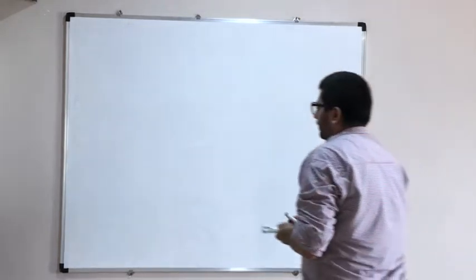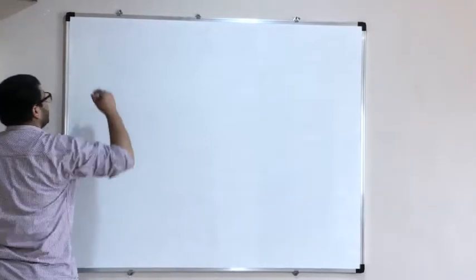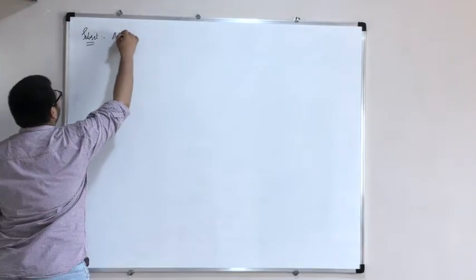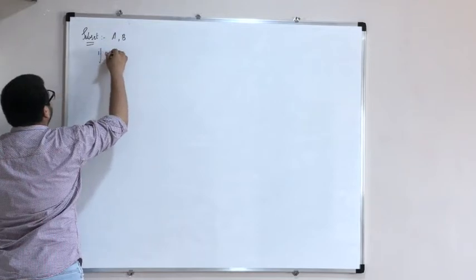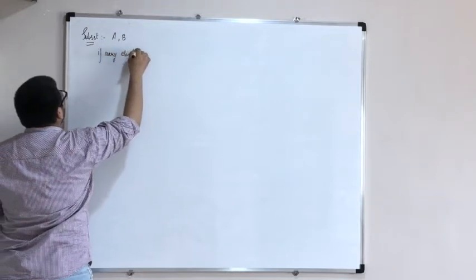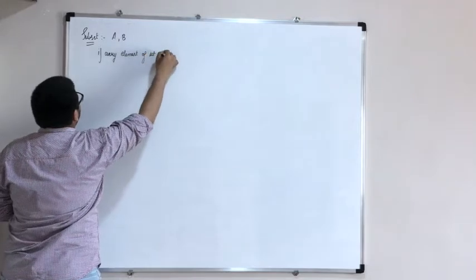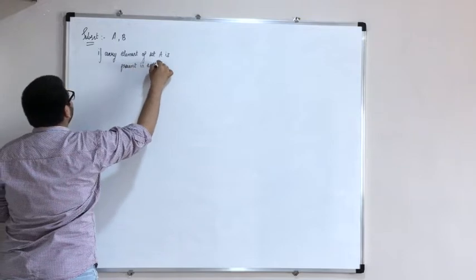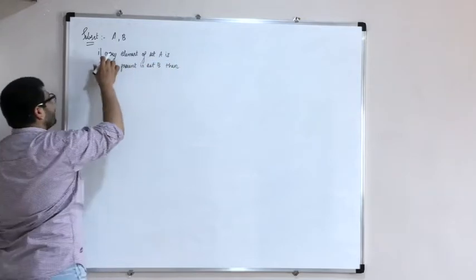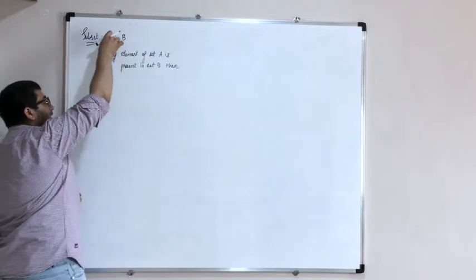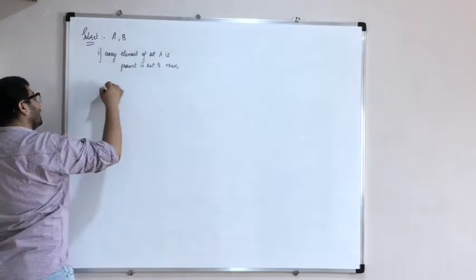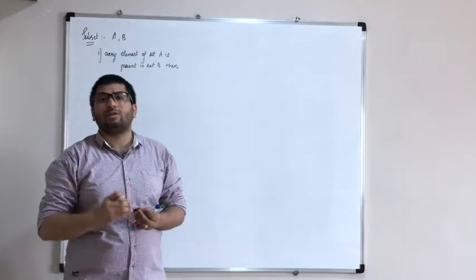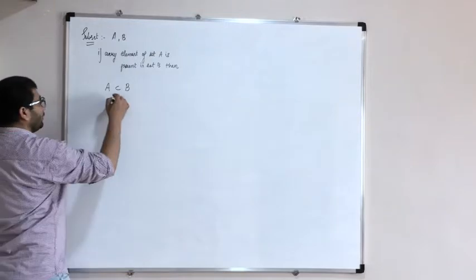Let's start with the next topic, that is subset. If I have two sets, set A and B, and every element of set A is present in set B, then A is called a subset of B. This is the symbol for subset.